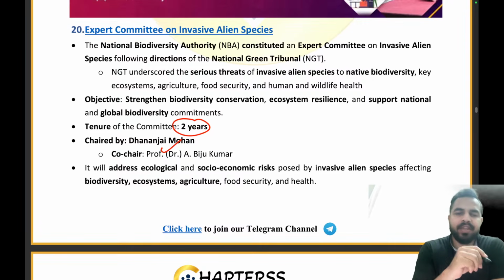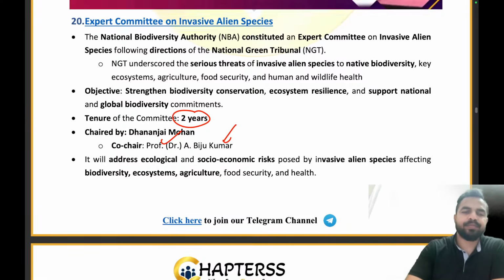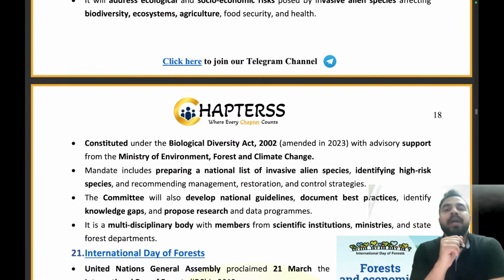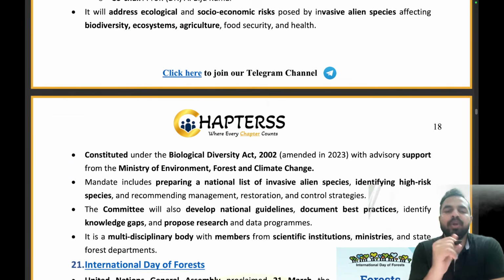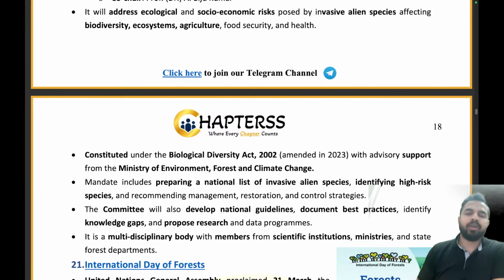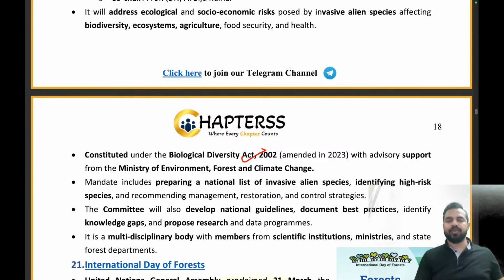What is the name of the chairperson? Dhananjay Mohan. And the co-chair will be Biju Kumar. Now it will address the ecological and socio-economic risks. It was constituted under the Biological Diversity Act 2002, with advisory support from the Ministry of Environment, Forest and Climate Change.